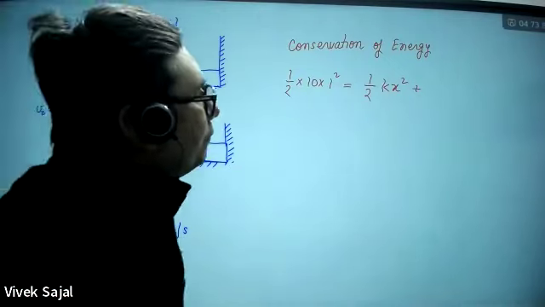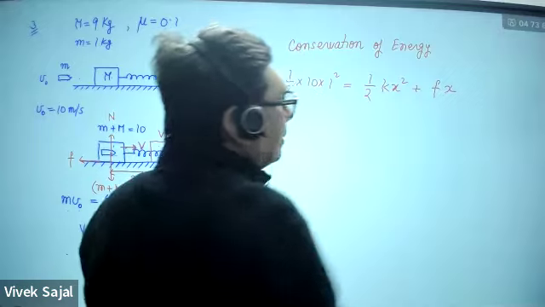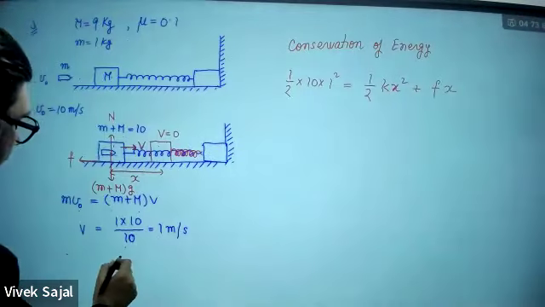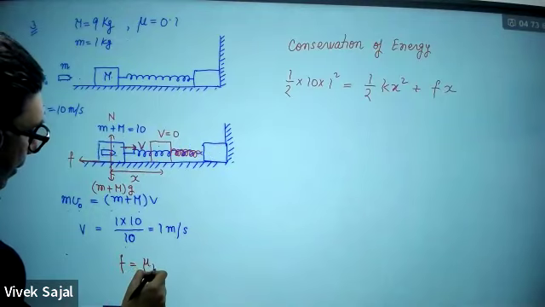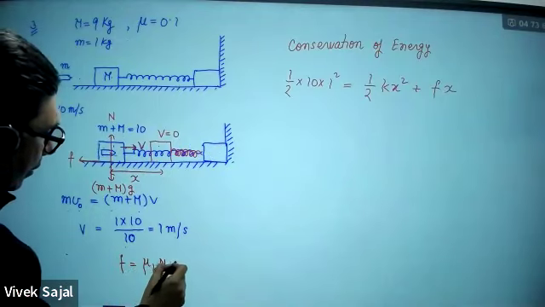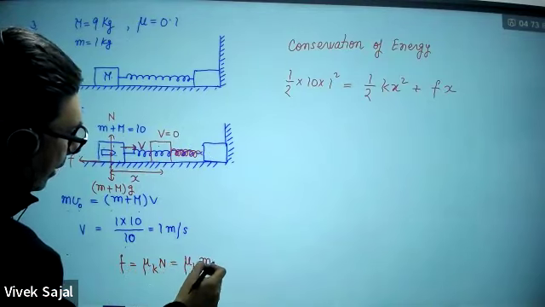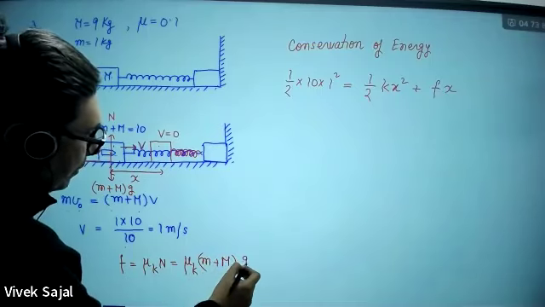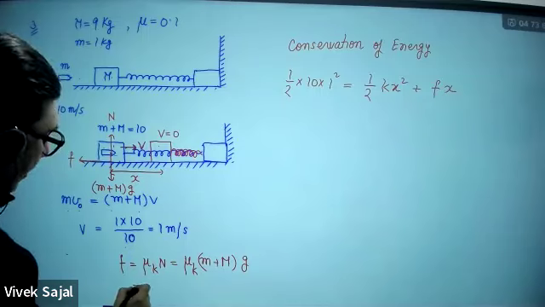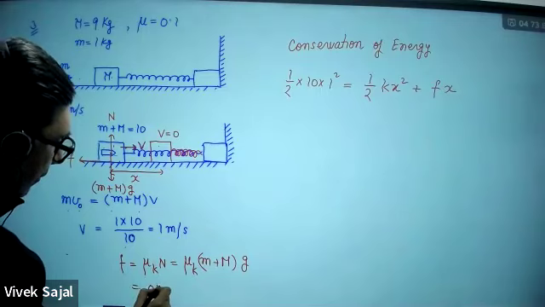So what will be the friction force here? Work done is F into x. Friction force will be mu k into N. You can say mu k, and that will be (M plus m) into g. Mu k is 0.1 they are giving.